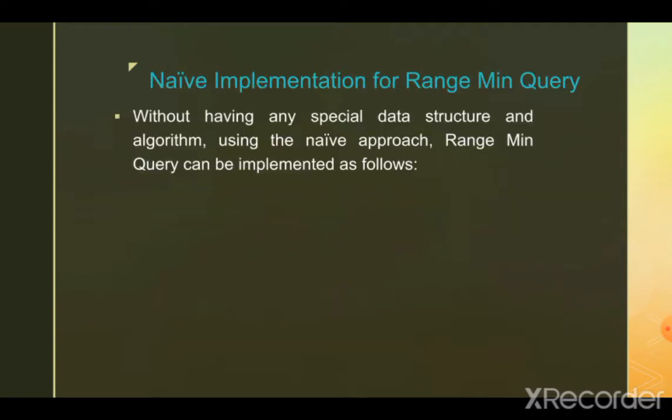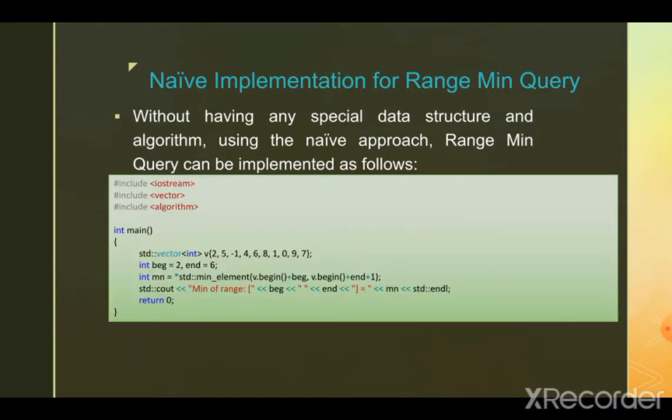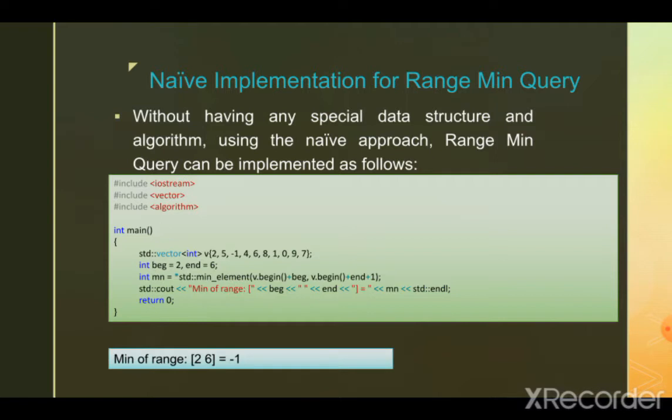So the naive implementation for range minimum query can be done without using any special data structure or algorithm. Here is the C++ implementation. Here I used min element standard library C++ function available in algorithm header, and this produces the correct output of -1 for the range from 2 to 6.